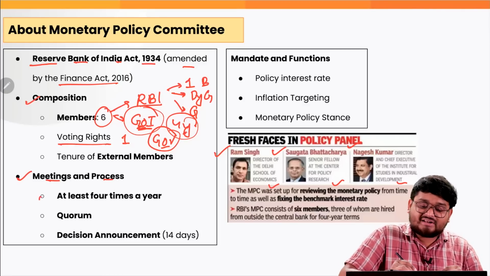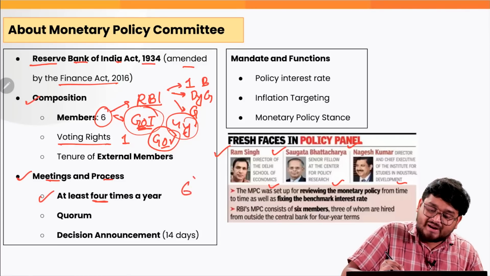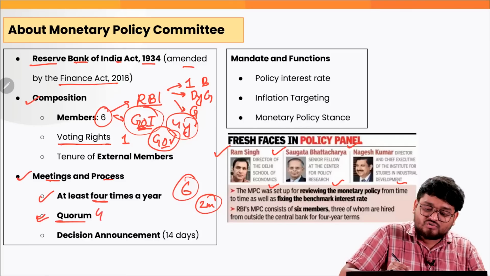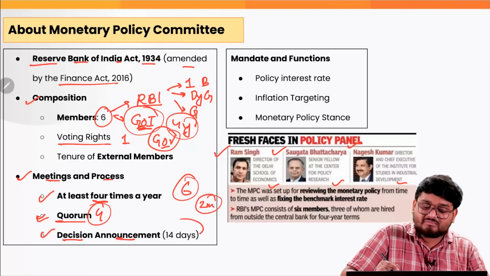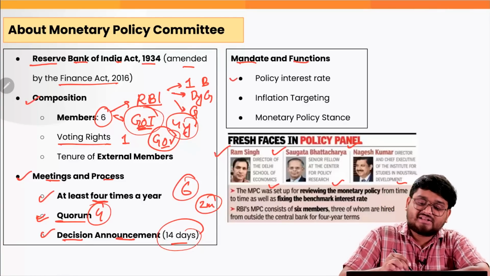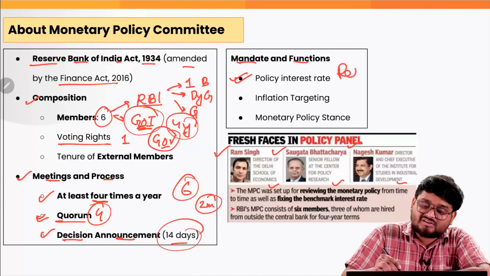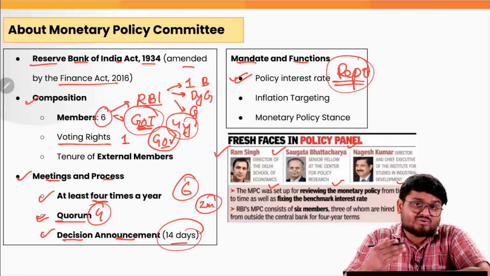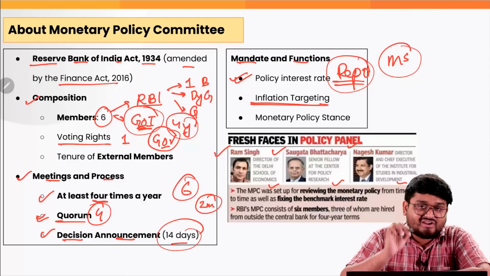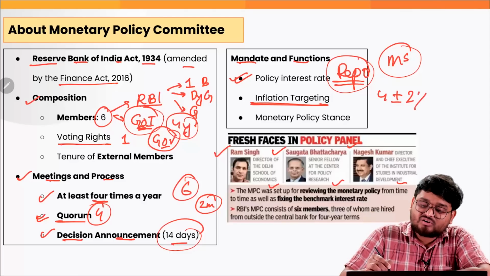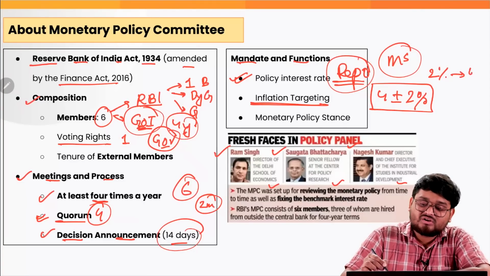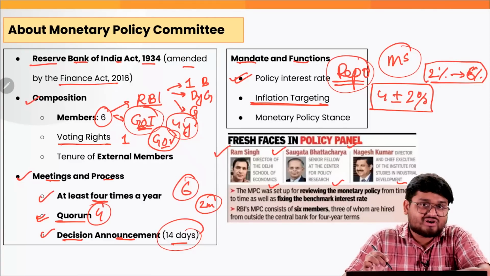As for the meetings and process, they have to meet at least 4 times a year. In practice, they meet 6 times a year, that is every 2 months. The quorum is 4, and finally the decision announcement must be made within 14 days of the meeting. The mandate and function is firstly setting the benchmark interest rates such as the repo rate, and with this repo rate, they control the level of money supply in the country. They also target inflation, which is at 4 plus minus 2%, that is, inflation can be a minimum of 2% to 6% within this range, right?